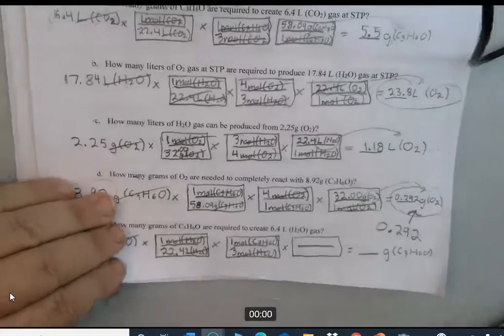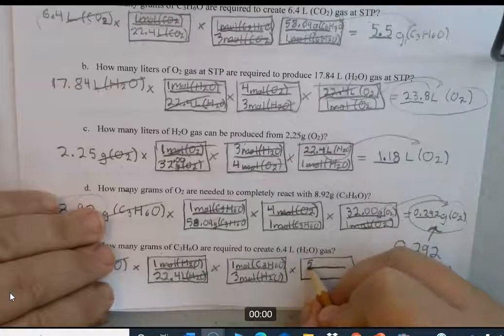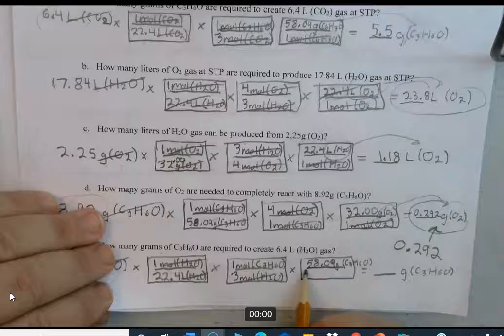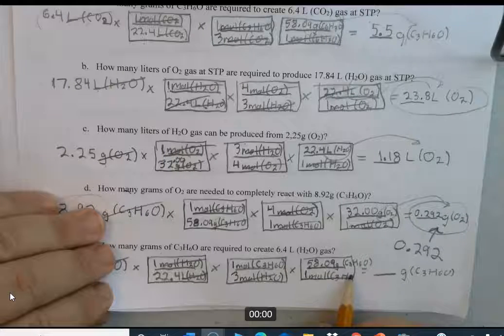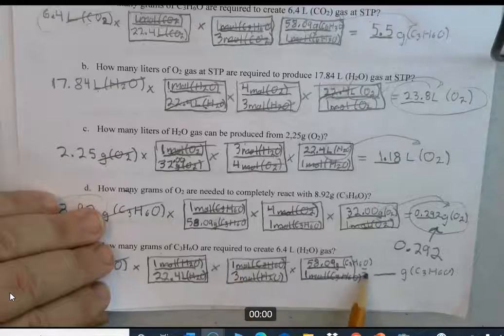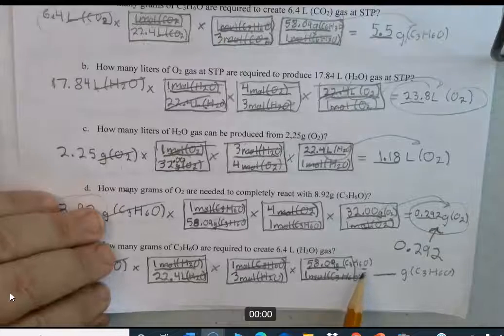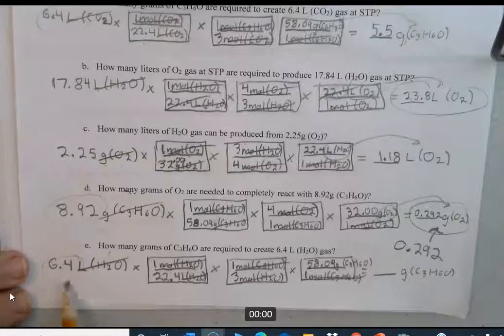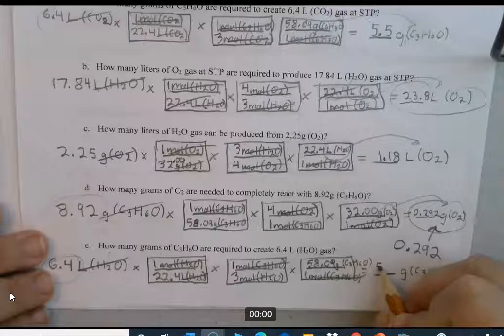So that number was 58.09 per mole of acetone. And that's for every 1 mole of acetone. Okay, so moles of acetone cancels moles of acetone. Grams of acetone is what you have left. So you're ready to compute everything on top. 6.4 times 1 times 1 times 58.09 divided by 22.4 divided by 3 divided by 1, and that's going to equal 5.53. We only have 2 significant figures there, so we'll call that 5.5.